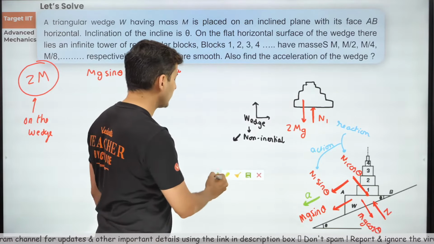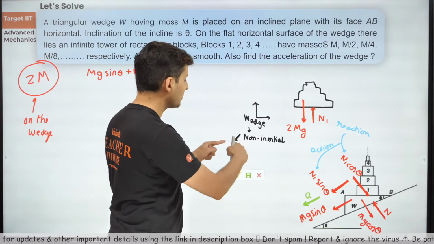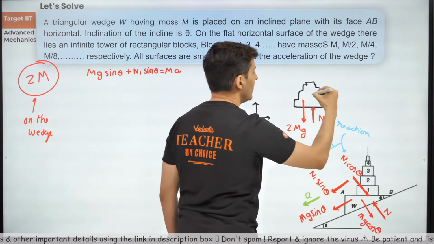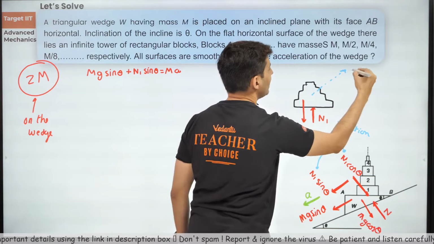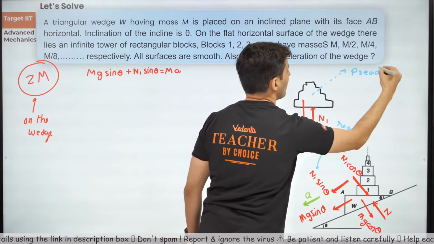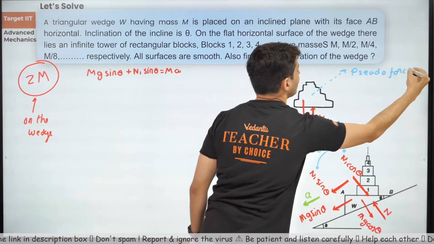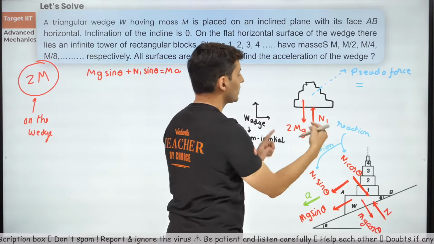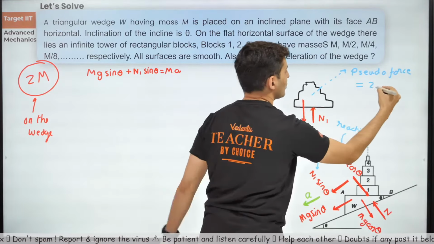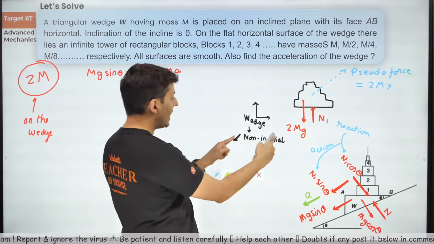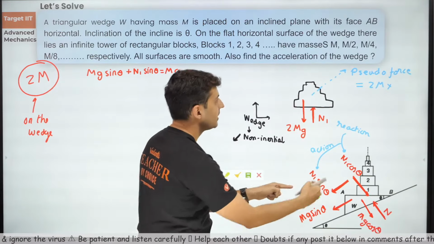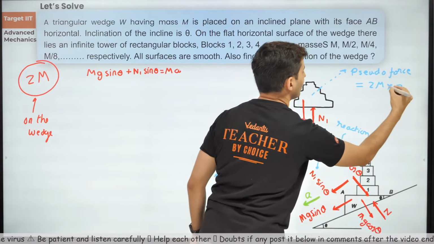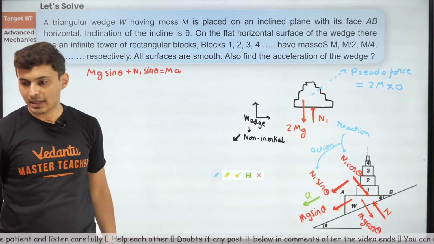The pseudo force should be exactly opposite the acceleration. So the pseudo force will be in this direction, and its value will be the total mass, which is 2m, multiplied by the acceleration of the frame, which is a itself. 2m into a.